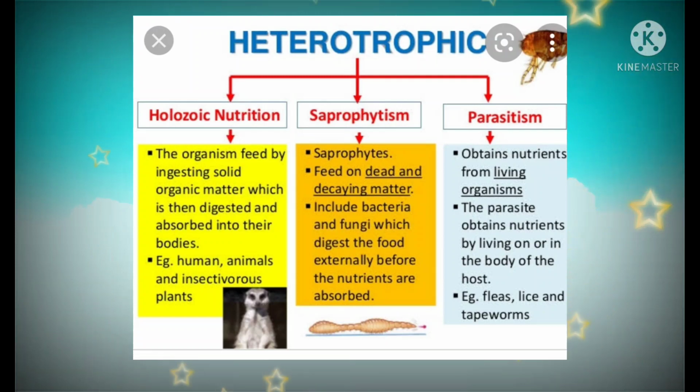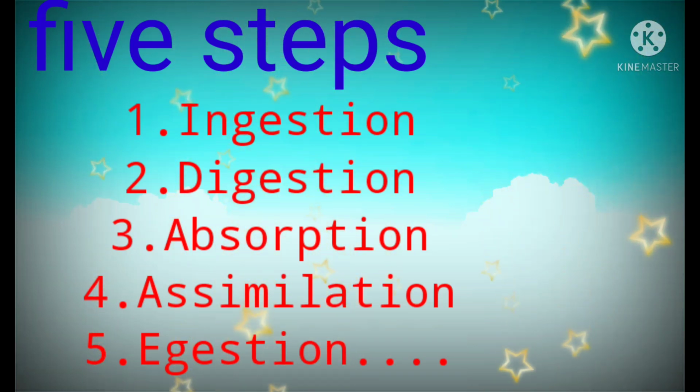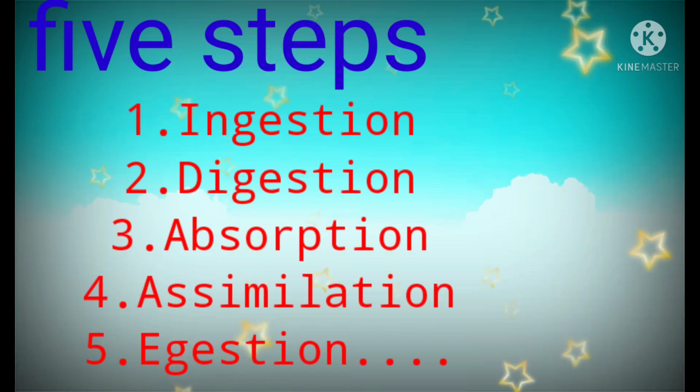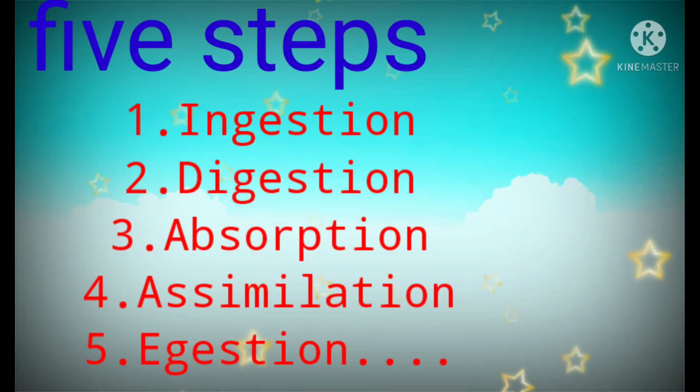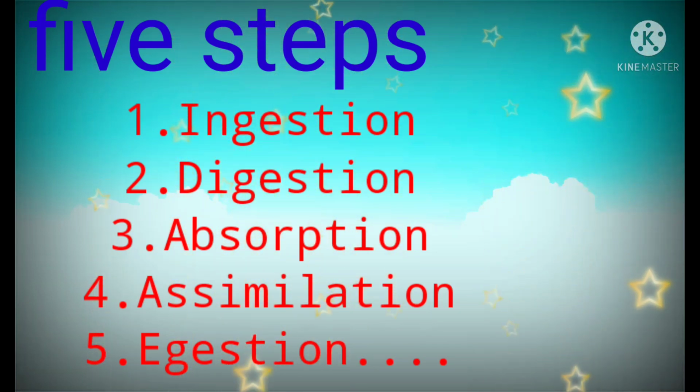Here see children, the steps involved in holozoic nutrition are ingestion, digestion, absorption, assimilation, egestion. First of all, ingestion. What is ingestion? Food is taken into the body.